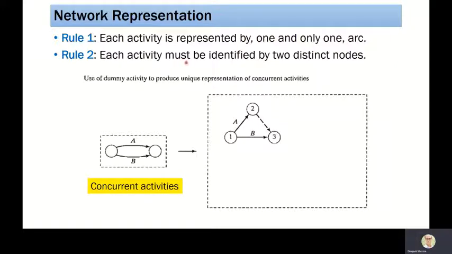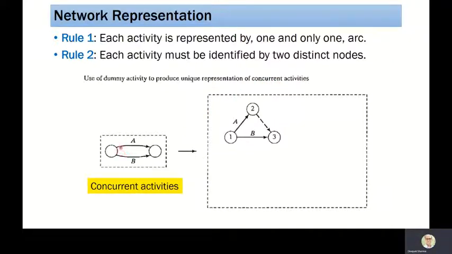The second rule is each activity must be identified by two distinct nodes. Now here, if we take these two, A and B, these two activities are concurrent activities. They are starting at the same time, they are finishing at the same time. Since they are concurrent activities, they have a common starting node and a common finishing node. Whenever such a situation comes, we always introduce a dummy activity so that we get a unique representation of concurrent activities. So we have to be careful when we deal with concurrent activities.